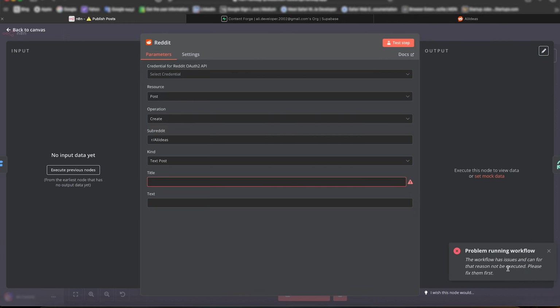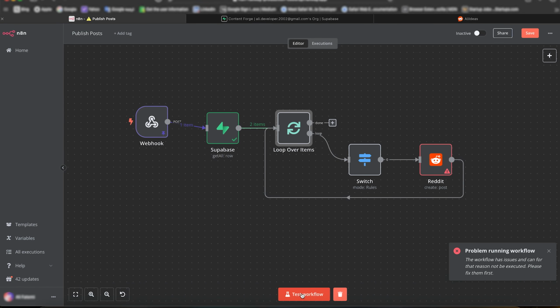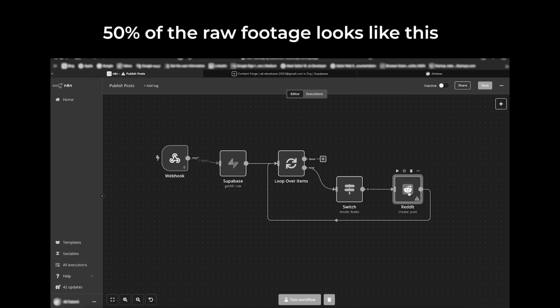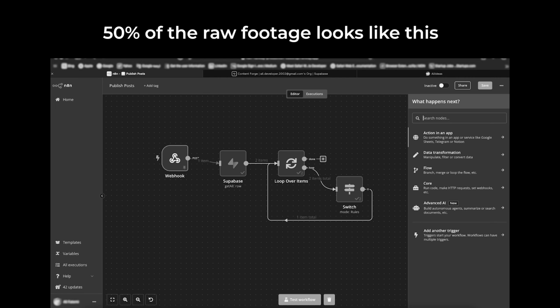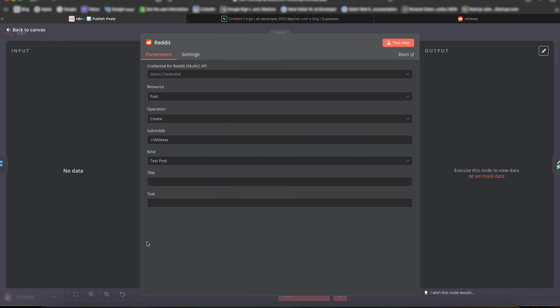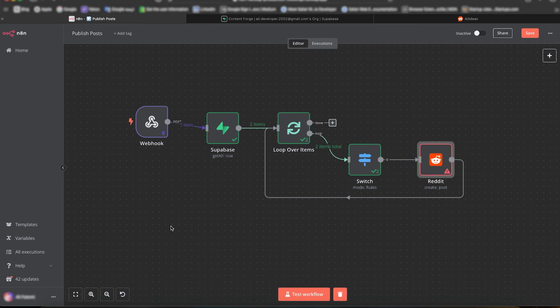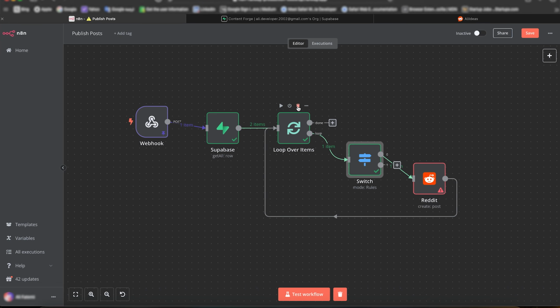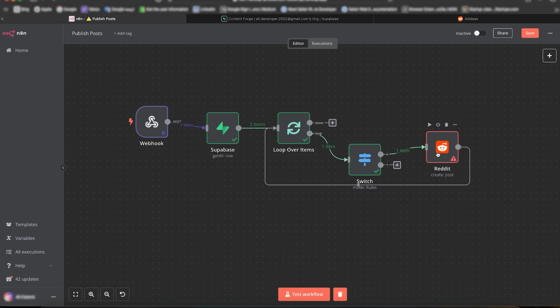Problem running the workflow. The workflow issues. Test the workflow. Come on, what's happening? Why is it doing it to me? No data? Are you kidding me? None of them worked? 346 minutes later. What if I remove this? One item. What is this one item?